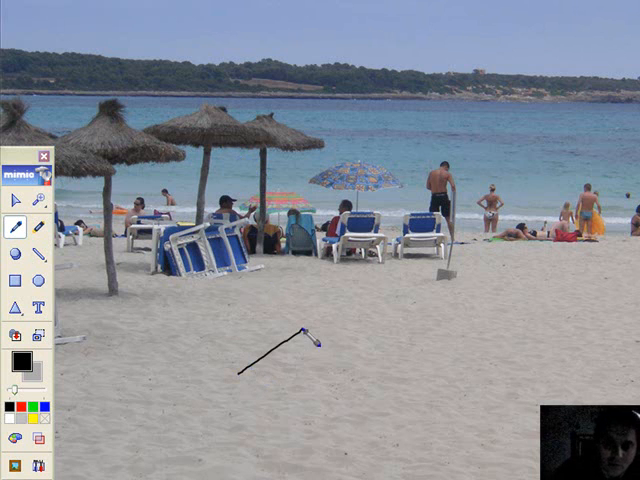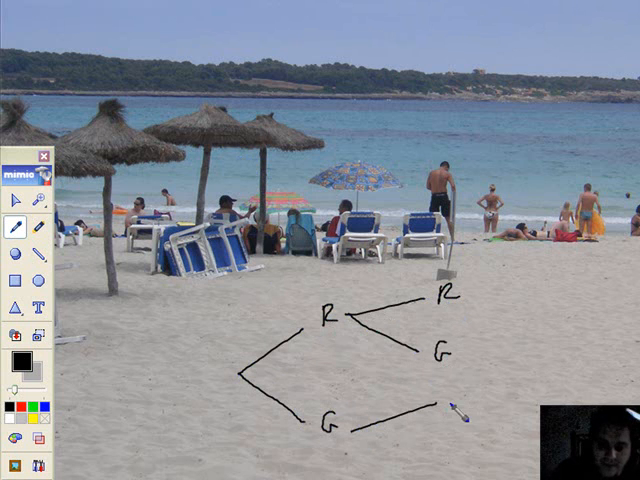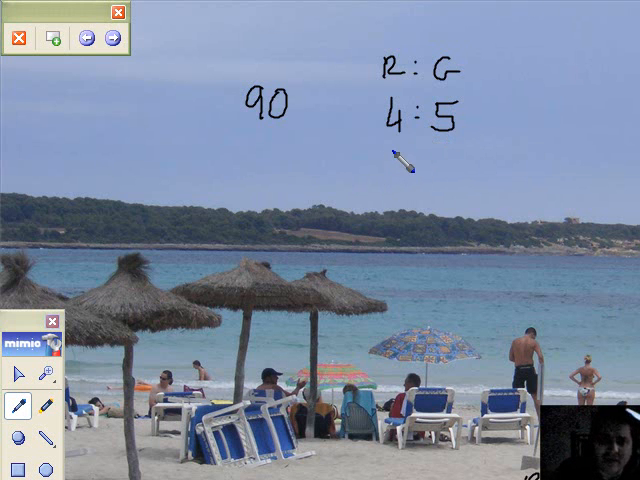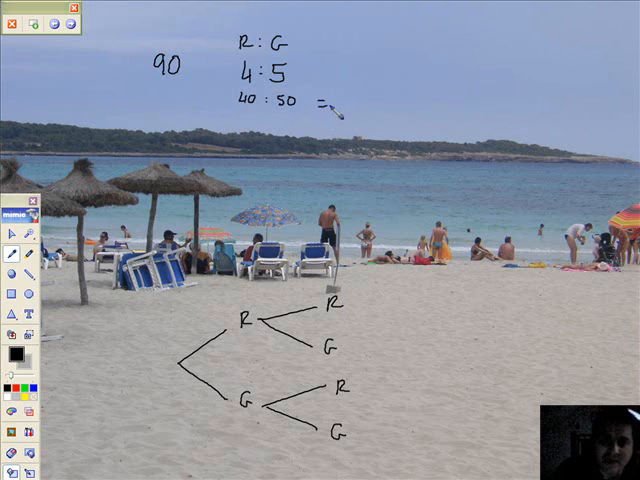Okay then, so what are the options? I can go red or green. If I get a red, I could get another red one, or even a green one. If I get a green one first, I could go red, followed by green, and that's the stick set up. Now, if I've got the ratio of 4 to 5, clearly I've got 40 reds and 50 greens. That's a nice, easy, kind ratio. That adds up to 90, doesn't it? So I know I'm correct.